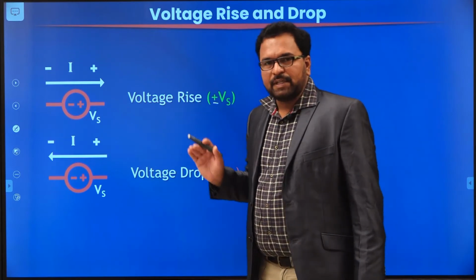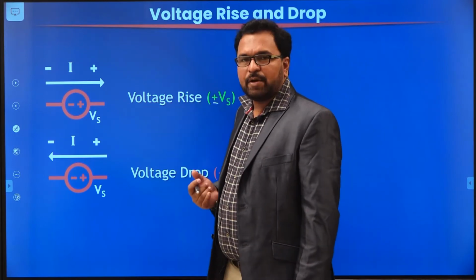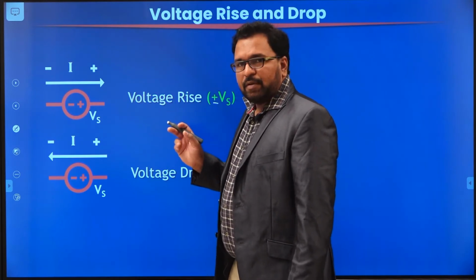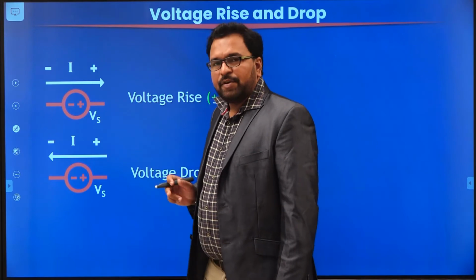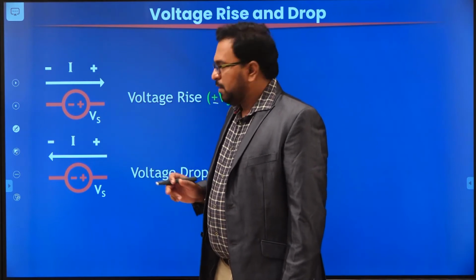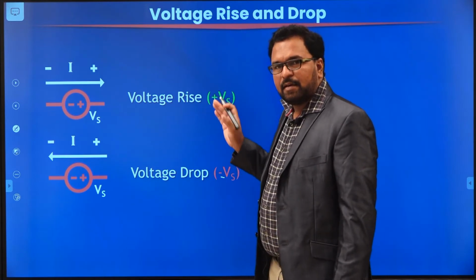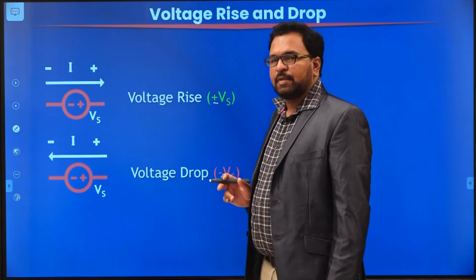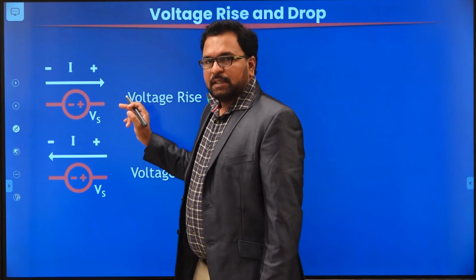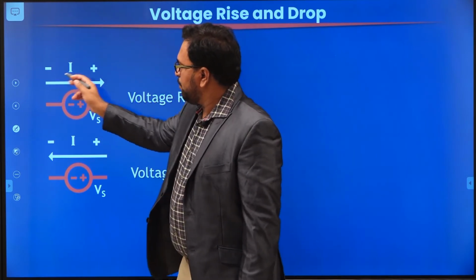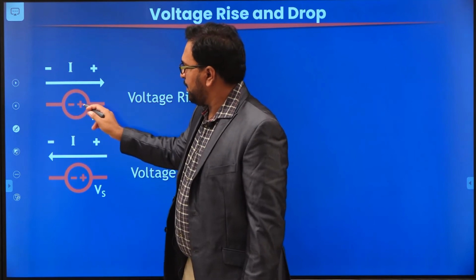In the case of sources, how do we consider voltage drop and voltage rise? When there is a source in the circuit, for the source we always mention the polarity. So according to the polarity, we can decide whether the voltage is rising or dropping across that particular source. In the first case, I have considered that the current is flowing from the negative to the positive terminal, minus to plus.